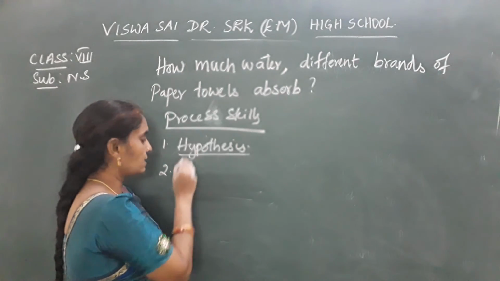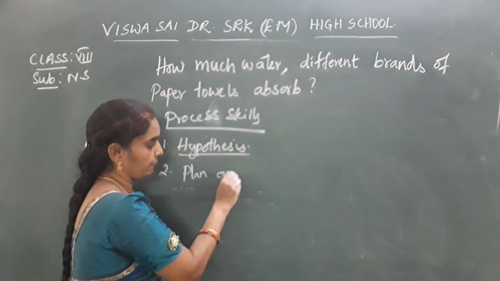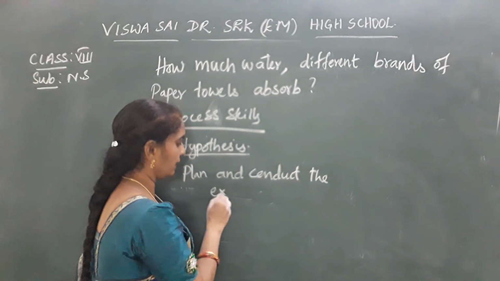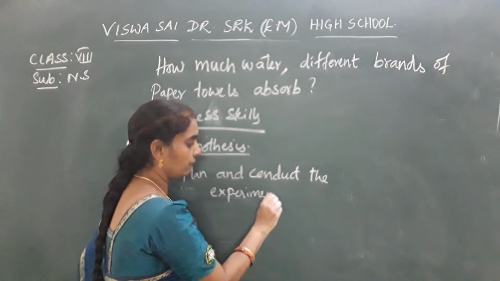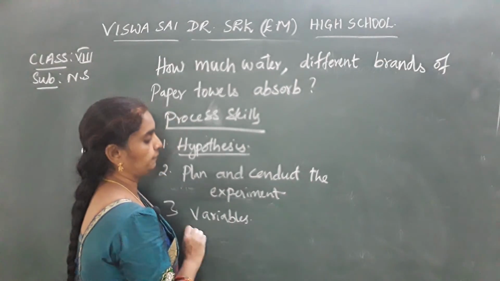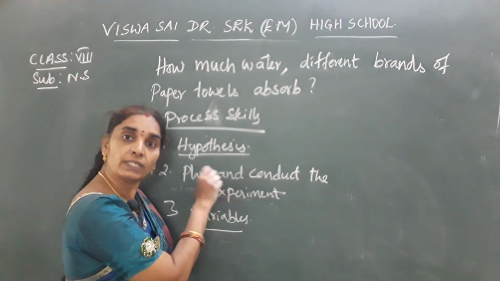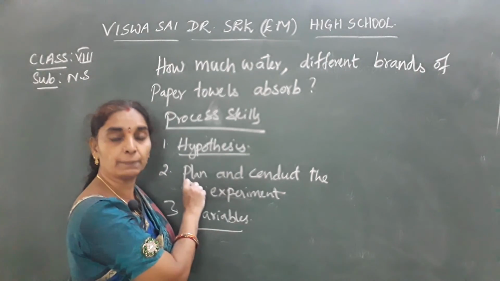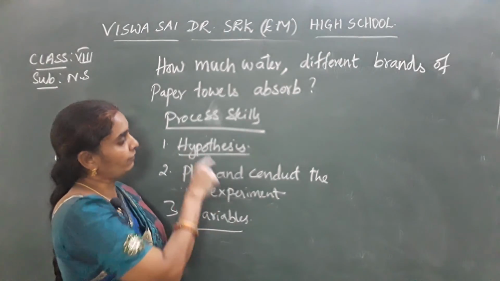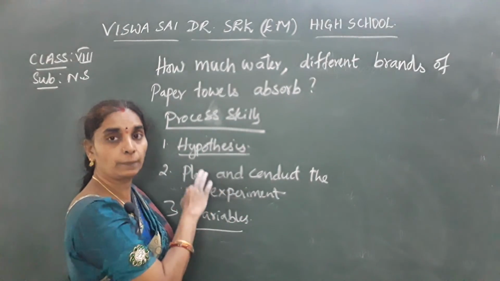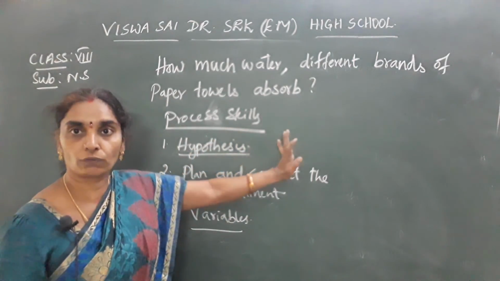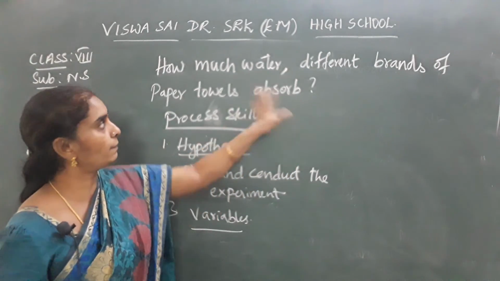Okay. And the next, for this, we have to plan and conduct the experiment. While conducting the experiment, they have to control the variables. So here what are the variables for this question? We have to see how to do the experiment. For this, what is the equipment required for doing the experiment and what are the variables to be controlled. The factors that affect the experiment should be controlled here. So here the hypothesis is that one of the brands will absorb more water. We have taken different brands of towels.